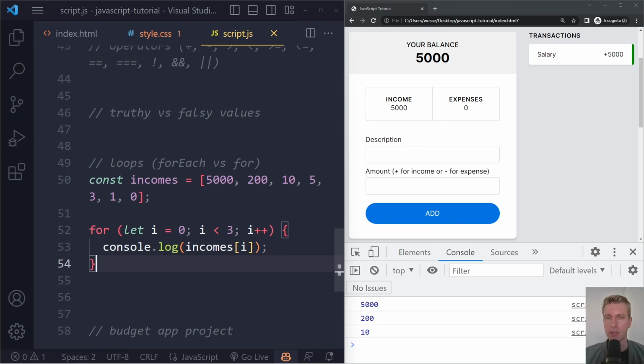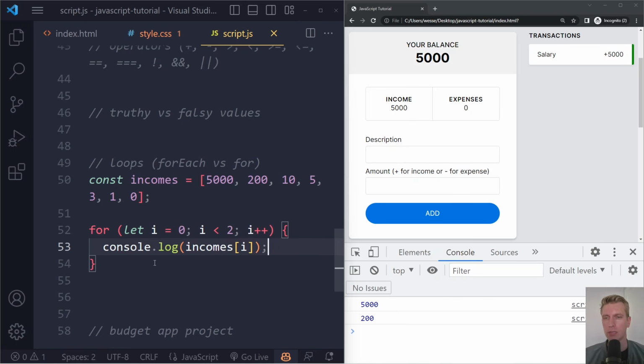100 elements. So in this example now we have, let's see, 3, 4, 5, 6, 7 elements in the array. Maybe we only want to go over the first 2. So now if I save and refresh, we are only logging the first 2. And it has better performance than if we had to go over each one, despite only being interested in the first 2. But for each, we would go over each one. But with for, we can constrain it better. So this would be an example of where you want to use the for loop.